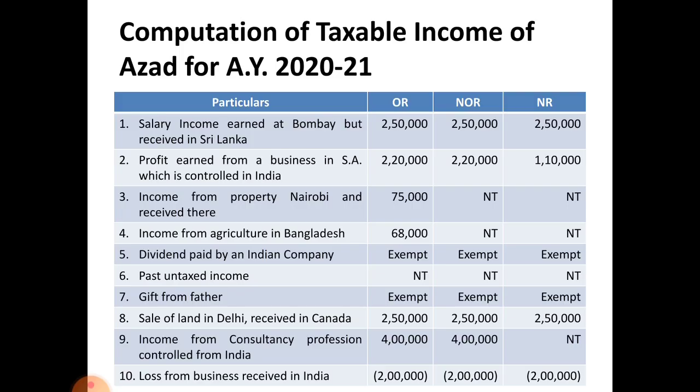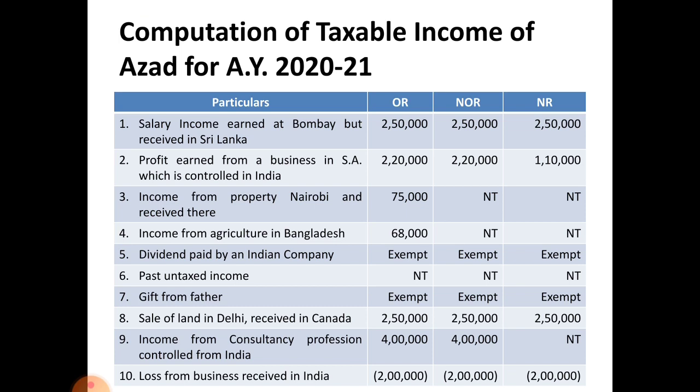The solution is the computation of taxable income of Azad for assessment year 2020-21. Here we have to write what I have explained previously, that is particulars and three amount columns: ordinary resident, not ordinarily resident, and non-resident. You have to write each and every particular in the particulars column.